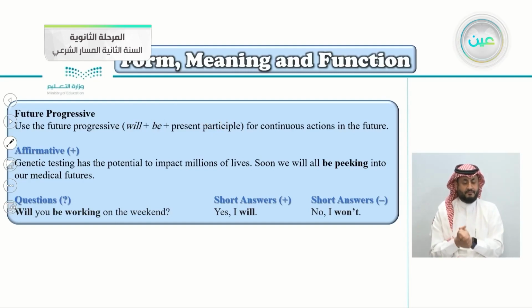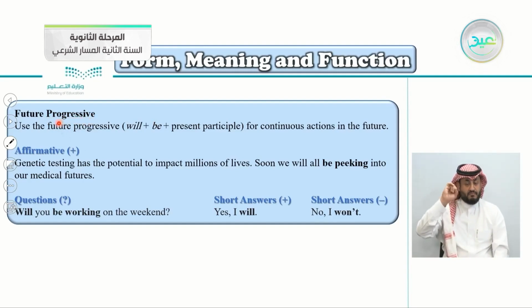Again, will, be, present participle. And remember, I said before, whenever you hear the word progressive, you know that the verb has, yes, an ing. So you see here, will you be working? So whenever any grammar that you hear the word progressive, you know the verb has ing.